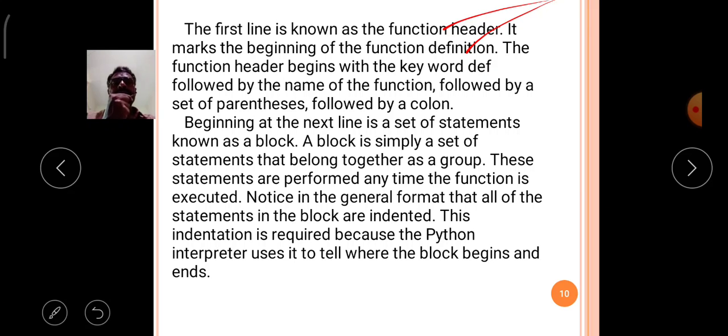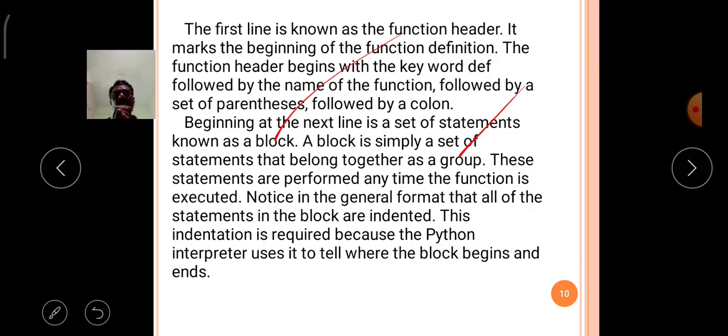The function header begins with the keyword def, followed by the name of the function, then a set of parentheses, followed by a colon. Then, beginning at the next line, is a set of statements known as a block. A block is simply a set of statements that belong together as a group.